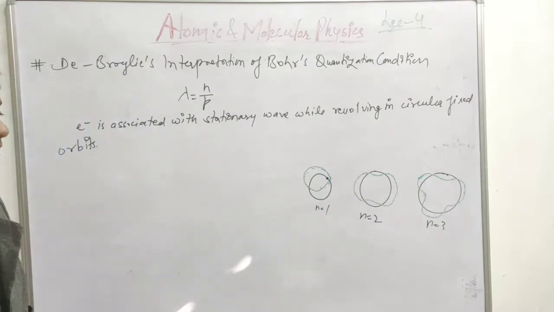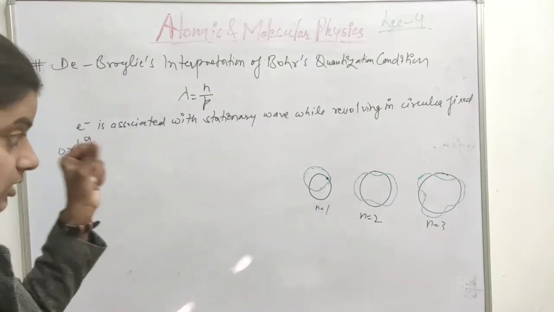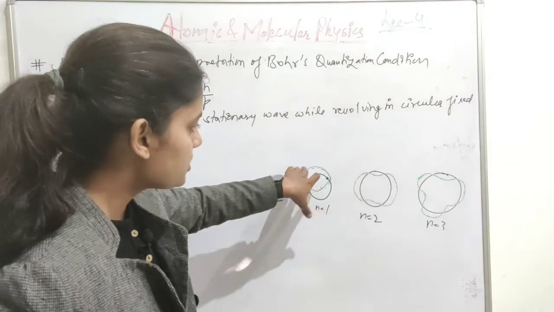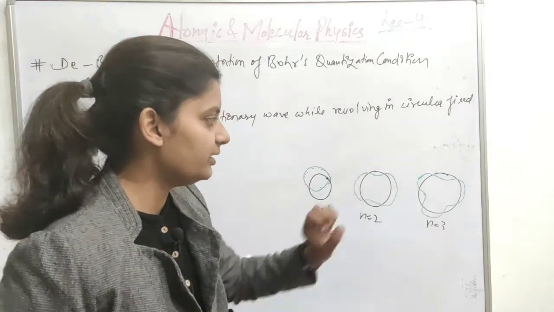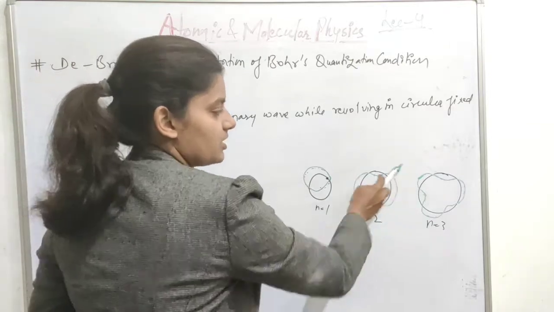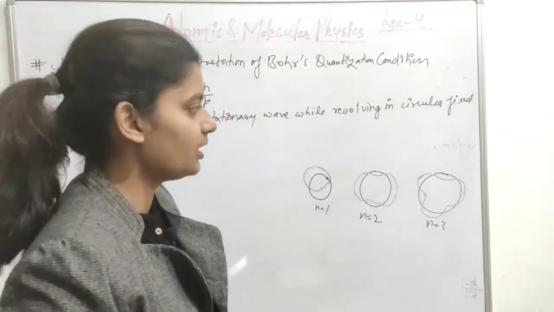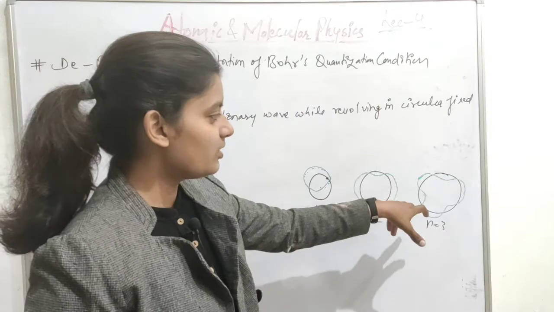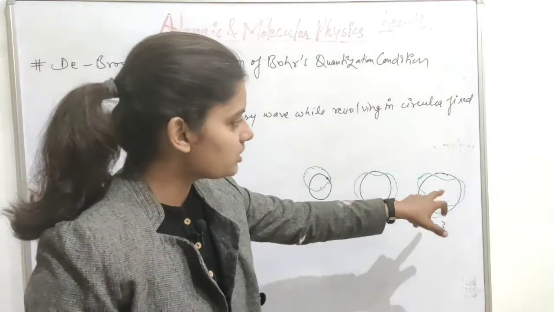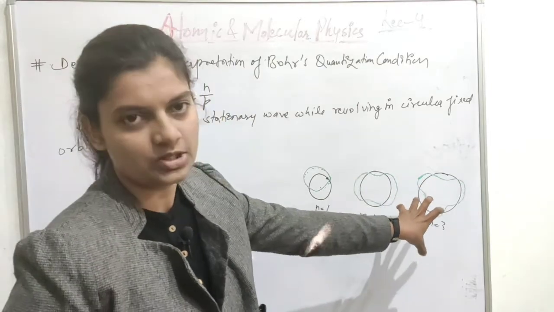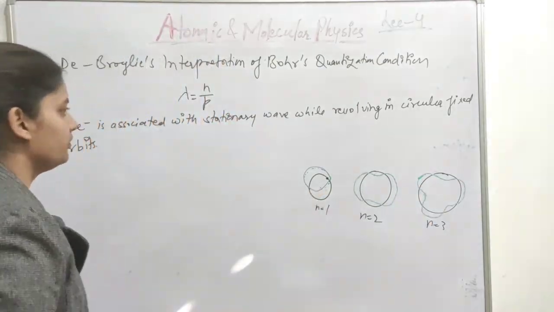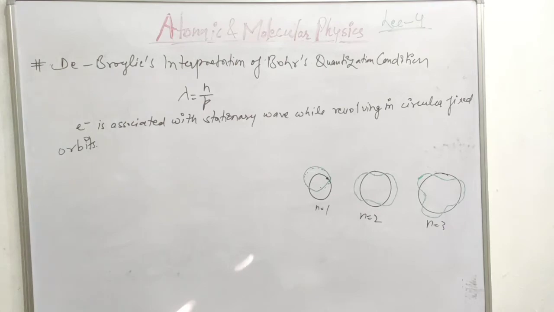This was the concept according to de Broglie. If the electron is revolving in its first orbit, this type of wave will be traced out by it, and in the second orbit and in the third orbit like this. And these waves are stationary waves. Stationary means standing waves. The electron is revolving but it seems stationary. There is no propagation, but it is revolving. So this is the nature of a stationary wave.